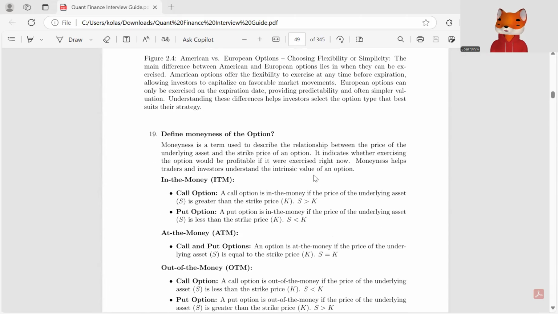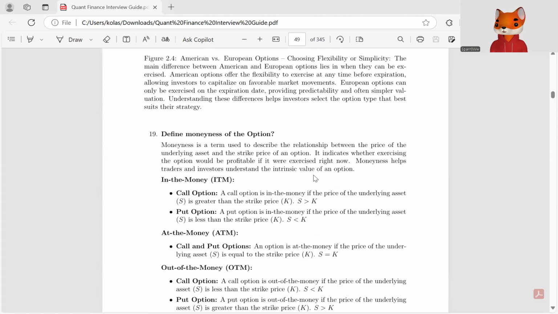What is moneyness of the option? Moneyness is a term that is used to describe the relationship between the price of the underlying asset and the strike price of an option. It indicates whether exercising the option would be profitable if it were exercised right now. Moneyness helps traders and investors understand the intrinsic value of an option. So, moneyness can be defined in three ways: in the money, at the money, out of the money.